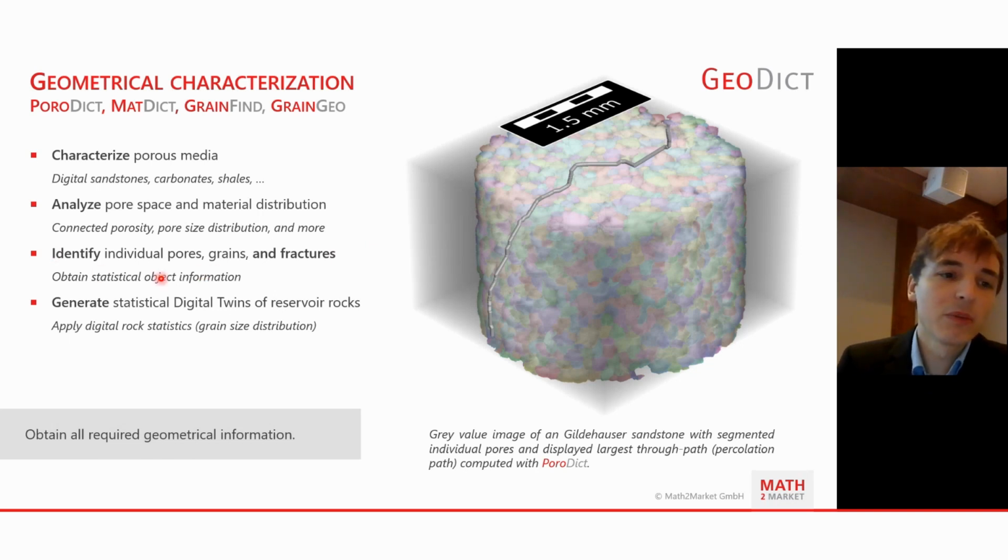But it is also possible in GeoDict to identify the individual pores. So you can put an index on each of the pores and count each index of these pores to be able to obtain the total number of pores. And based on this information, you can then even use that structure to generate your own statistical twin, like it was shown before, where we showed the approach of how to upscale from 2D to 3D.